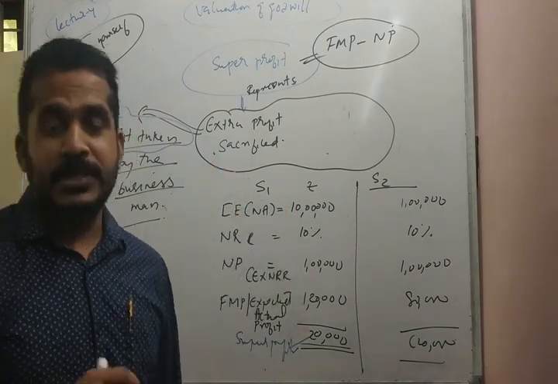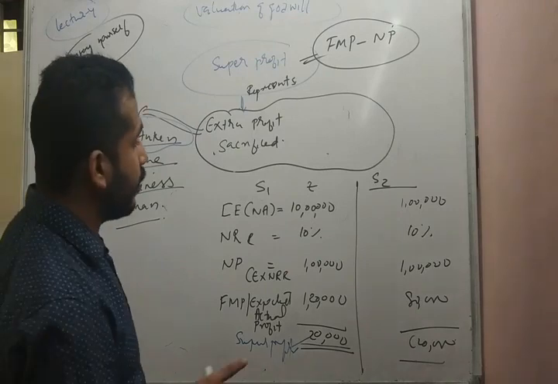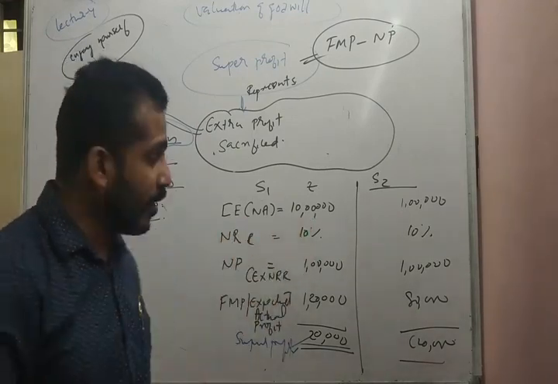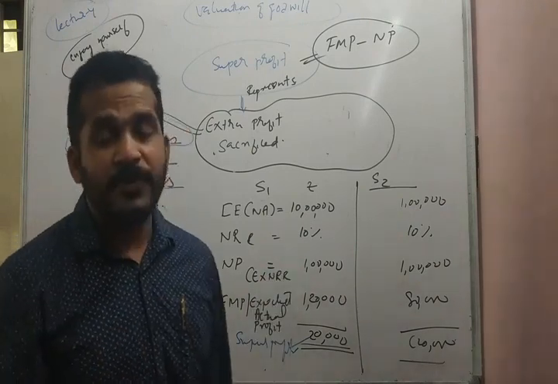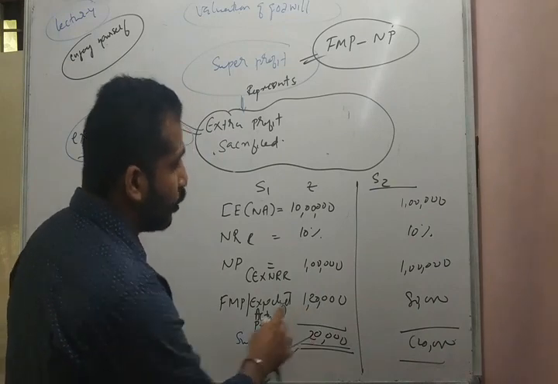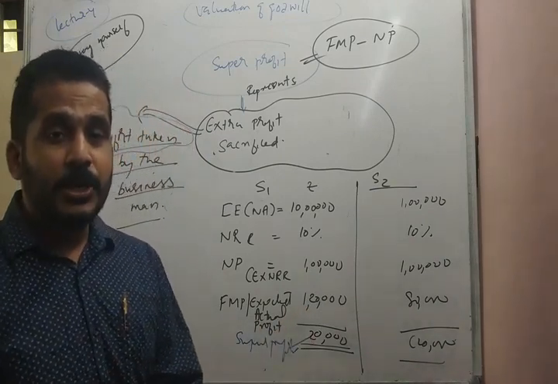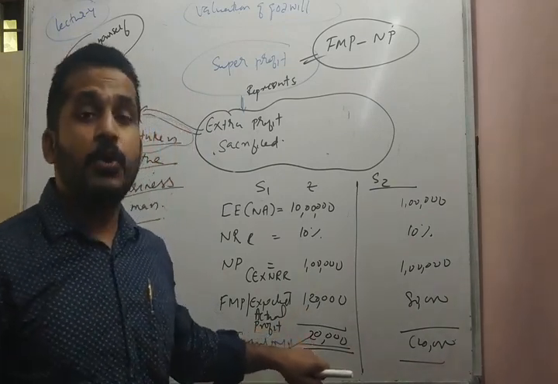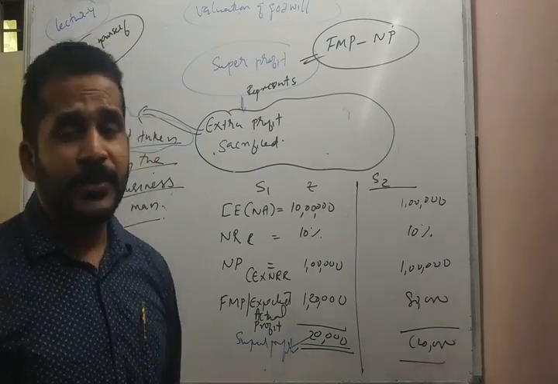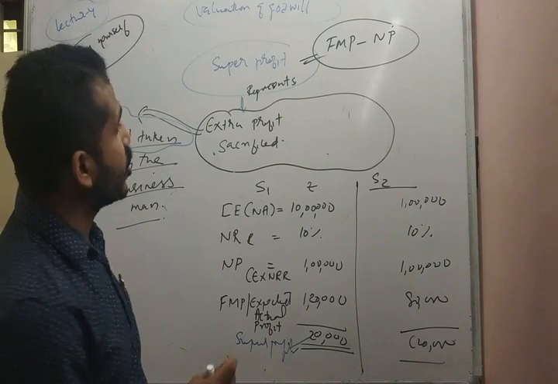So repeating with the example of situation 1, the capital employed is 10 lakhs, the normal rate of return is 10%, normal profit is 1 lakh. Analyzing the future maintainable profit, it is 1,20,000. So had the business continued, he would have earned an extra 20,000. That is what he is losing now. So the super profit is equal to 20,000 for the valuation of goodwill.